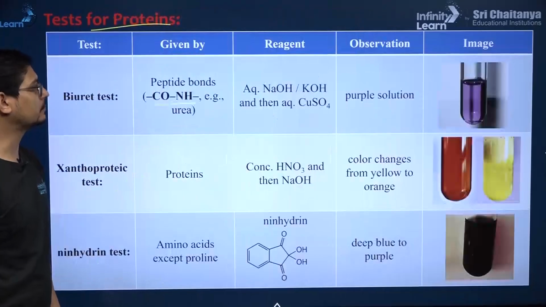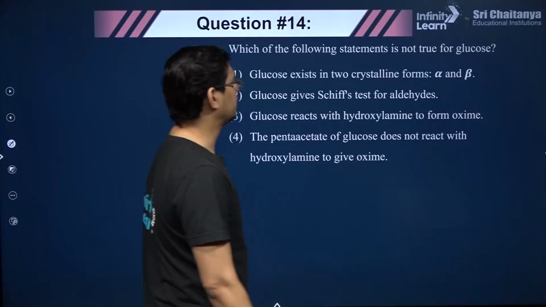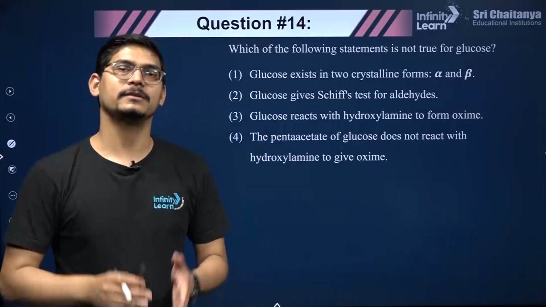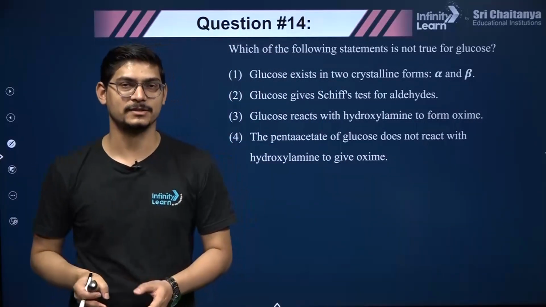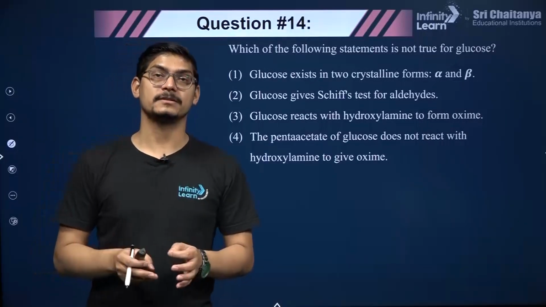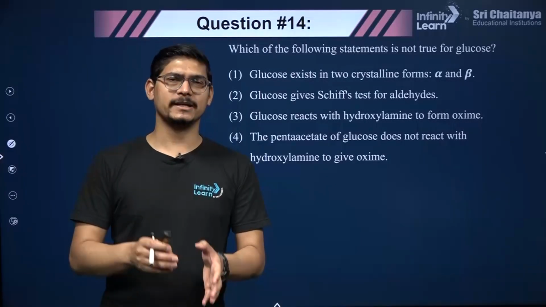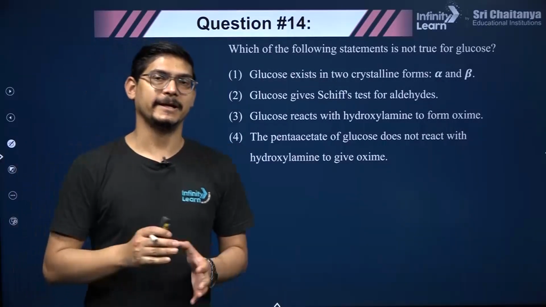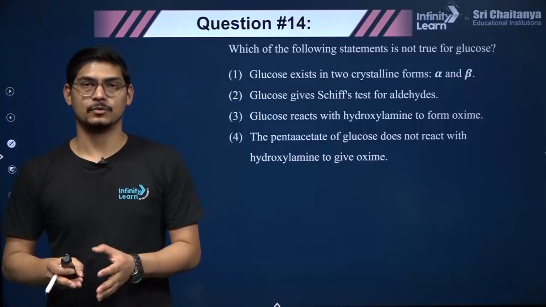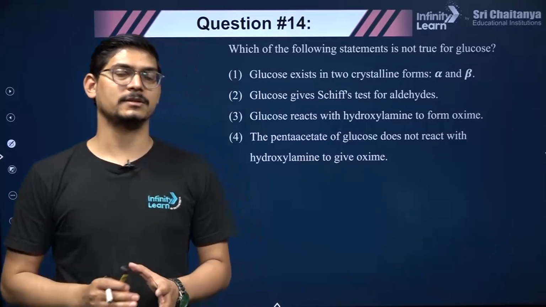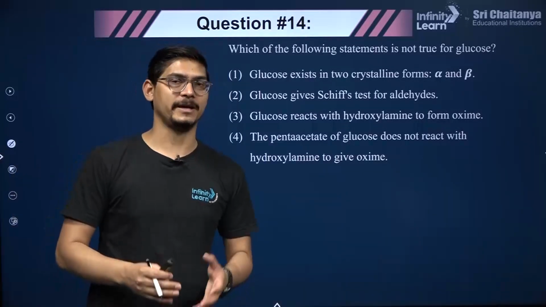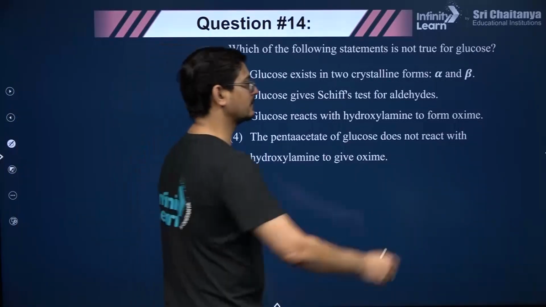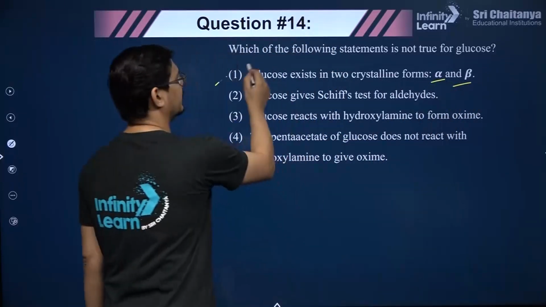Now moving to the next question. Which of the following statements is not true for glucose? So please remember the structure determination of glucose, right? In the NCERT book there are 5-6 reactions which help us deduce the structure of glucose, and then there are some reactions which are not shown by glucose. That helped scientists deduce that glucose does not exist in the open chain structure. It mostly exists in the cyclic form, hemiacetal form, right? So glucose exists in two crystalline forms, alpha and beta. Yes, the hemiacetal forms. So this is correct.